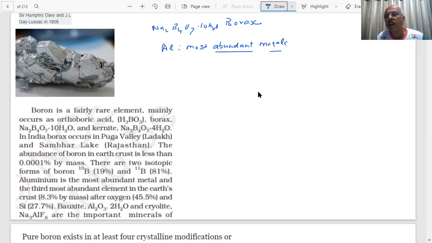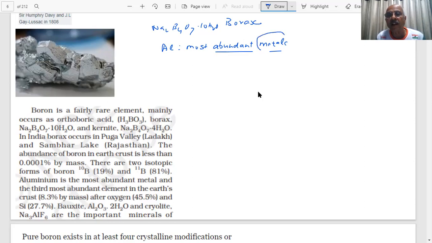Aluminium is the most abundant metal. I will give four choices. It is not the most abundant element. It is the metal. See the difference. If I put a question on most abundant metal or element, there is a difference in the two. One word will be shifted and the trouble starts.